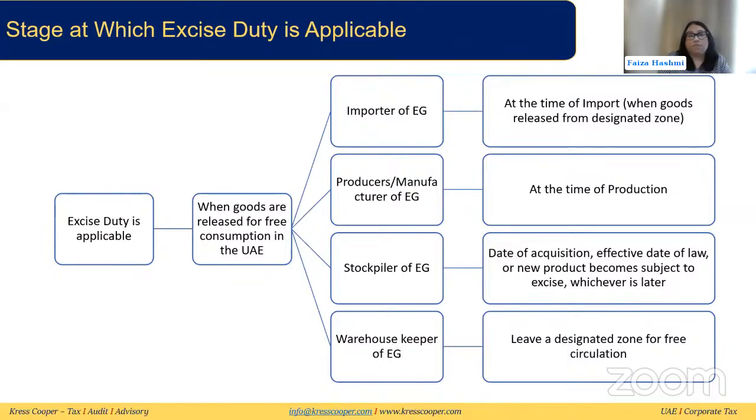The only exception they have given is for an importer who is not a regular importer. When they say regular importer, they mean imports of at least once in 6 months, or at least 4 in 24 months. So if you are importing once a year, you will not be counted as a regular importer, and you do not need to register. You still need to pay the excise duty, but you don't need to register for that. But otherwise, if you're a regular importer, producer, manufacturer, or stockpiler, you do need to register. And if you have the intention of manufacturing within 30 days, you need to register.